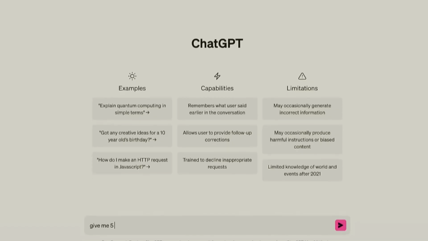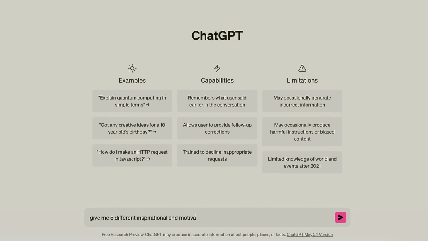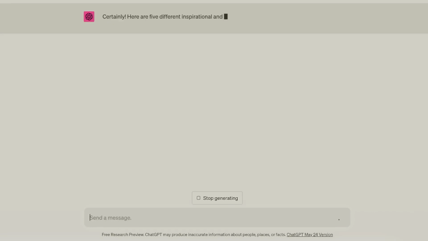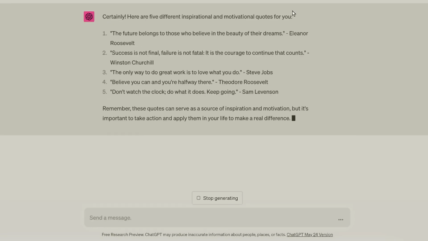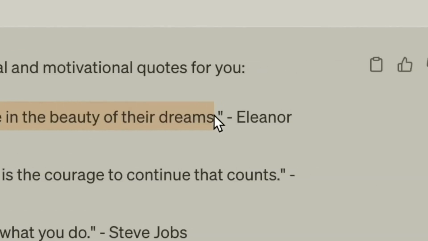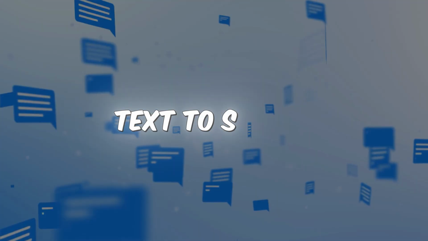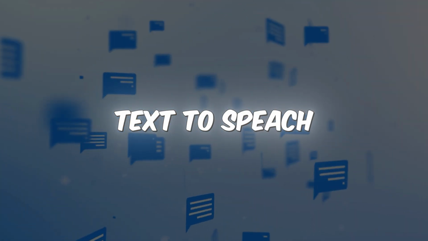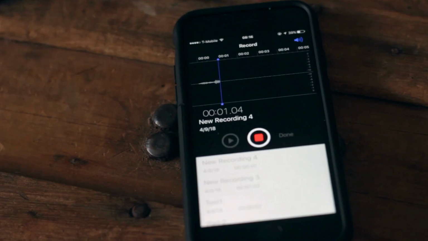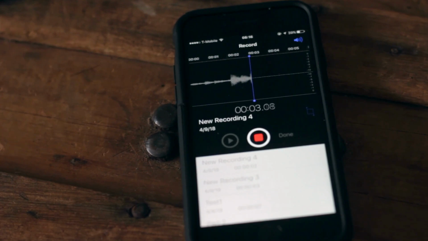Let's dive in. First, use ChatGPT to get some simple yet powerful motivational quotes. Make sure you choose a quote with a strong hook. Once you've selected your quote, it's time to create a voiceover. You can either record your own voice or use a text-to-speech AI to add a professional touch, especially if you want a voice that perfectly matches the message.